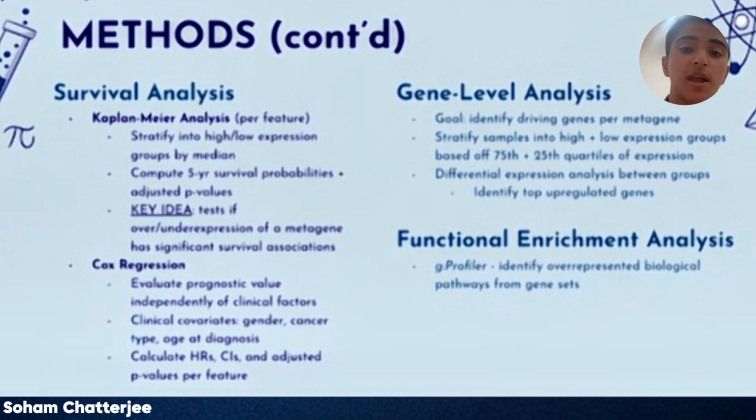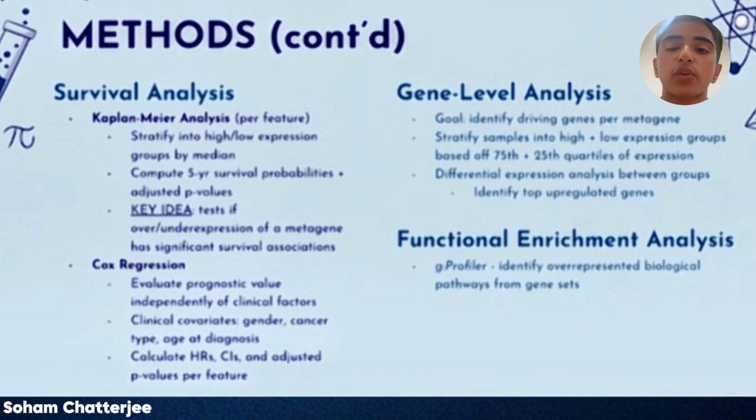We performed two types of survival analysis. First, Kaplan-Meier survival analysis was performed on the feature set used to train the best performing model. Essentially, what this does is it tests if the overexpression or underexpression of a metagene has any significant survival associations.